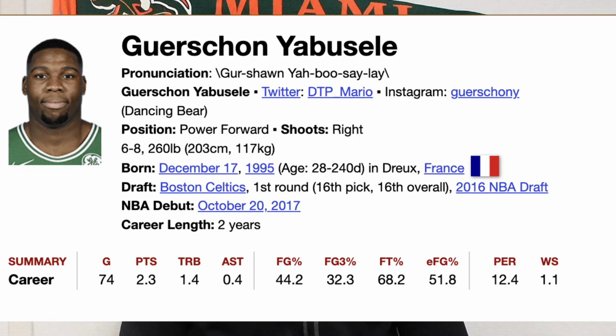Take Guerschon Yabusele this year, for instance. Yabusele averages 2-3 points in his career. He played for the Celtics for a little bit, and over the past 3 years overseas, he's been shooting 40% from 3. Yabusele showed out against us. I also saw that AI video where he dunked on Bron. I don't know if that was real or not, but Yabusele was hooping the entire Olympics. You see guys like that, they may not be the star on a team, they're not fitting a role with an NBA team, but they're still NBA caliber players.